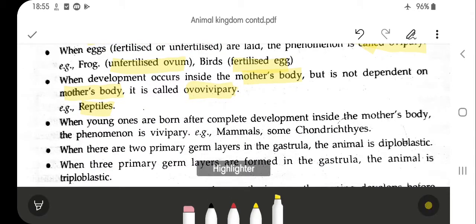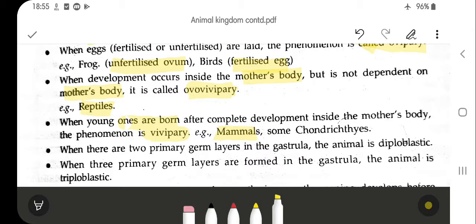When young ones are born after complete development inside the mother's body, the phenomenon is called viviparity, the process in which birth of the young ones takes place. This is very common in mammals and human beings.